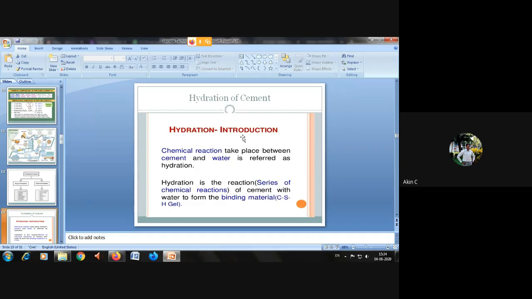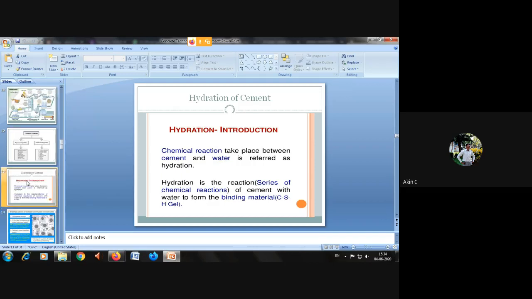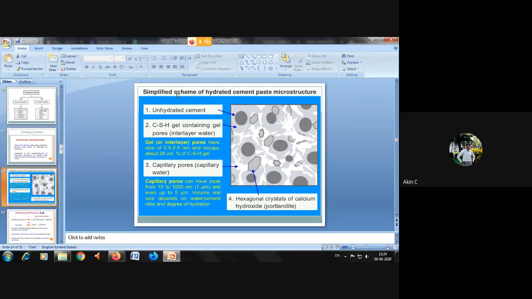What is known as hydration of cement? It's a chemical reaction that takes place between cement and water, which is referred to as the hydration process. It is a reaction between water and cement, and it forms some heat. This is a simplified scheme of hydrated cement paste microstructure. You can see these are the crystal compounds of calcium hydroxide, some other properties, and some voids in the particular area. This is called CSH gel, calcium silicate hydrate gel.